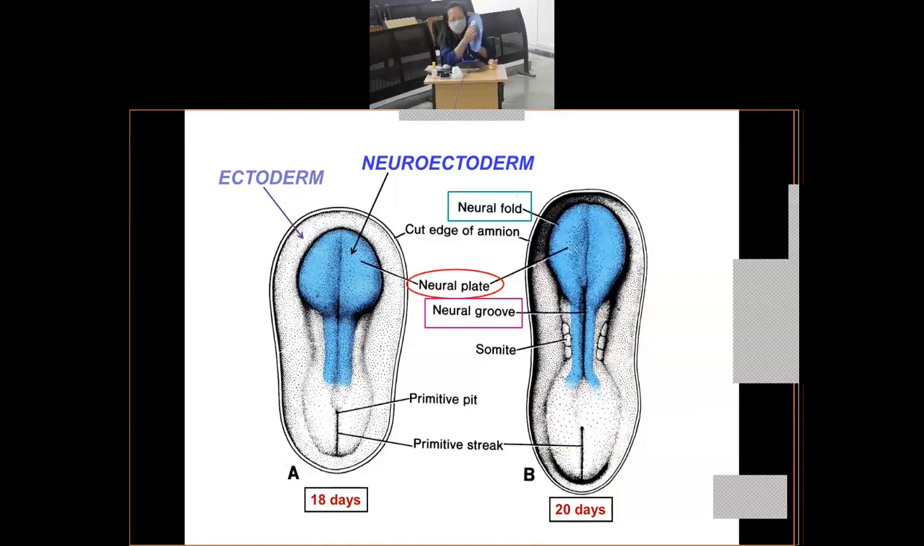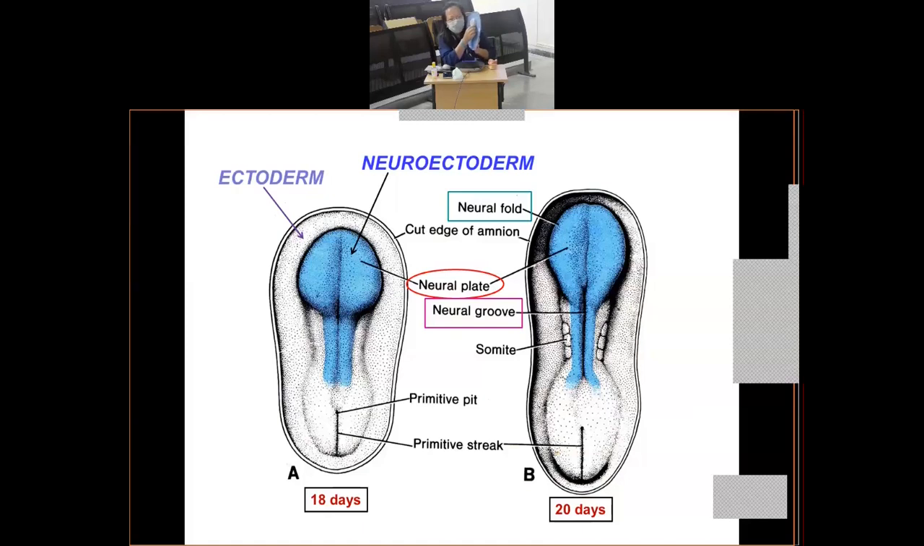That means initially your neural plate is flat like this. Now what happens? The two edges of the neural plate start elevating. When the edges of the neural plate start elevating, the edges are now known as neural folds. They will form the neural folds because they are elevating.